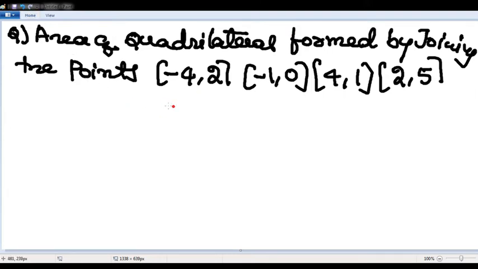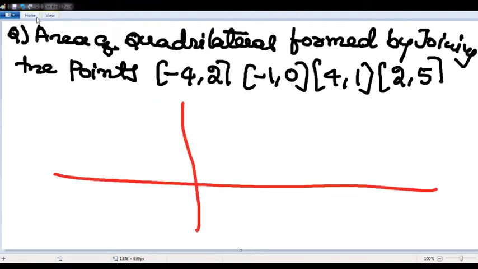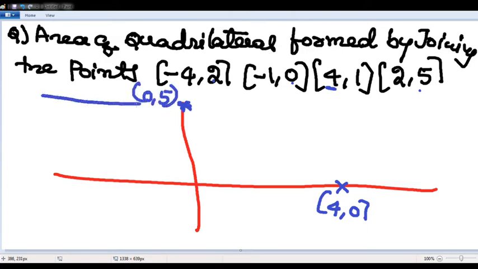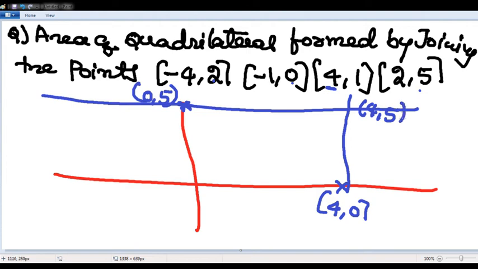Step number 1. Draw the x and y axes. What is the maximum x value? The maximum x value is 4, so this is (4, 0). What is the maximum y value? The y values are 2, 0, 1, 5. The maximum is 5, so (0, 5). Draw a parallel line and drop a perpendicular. This is (4, 5).